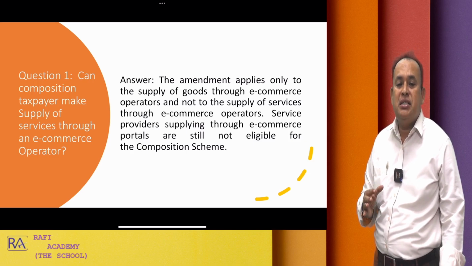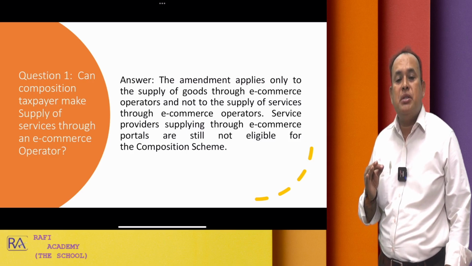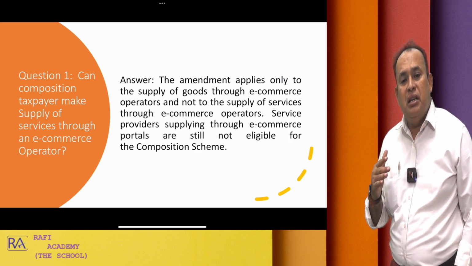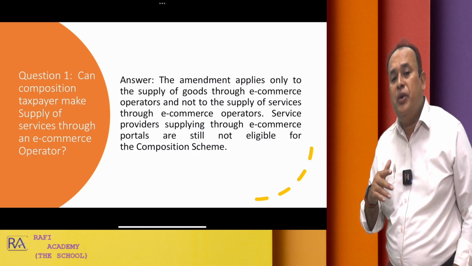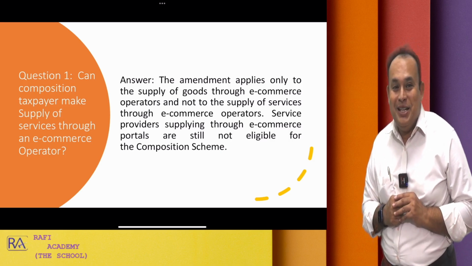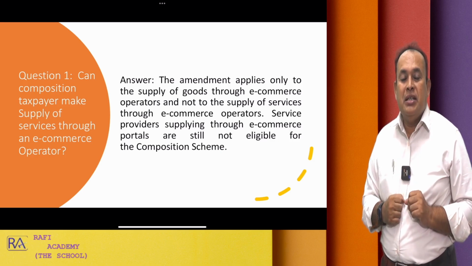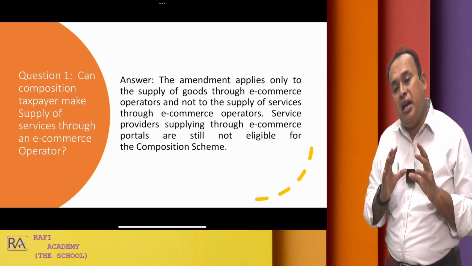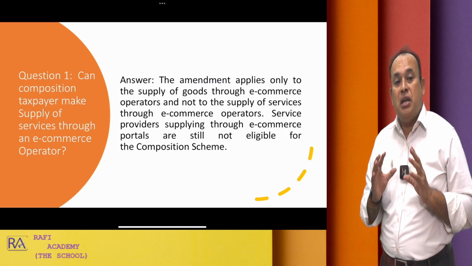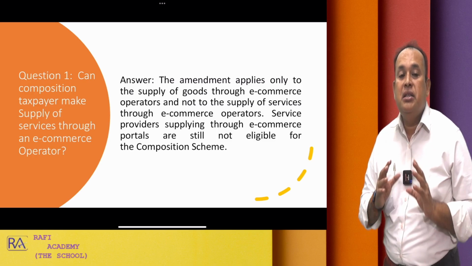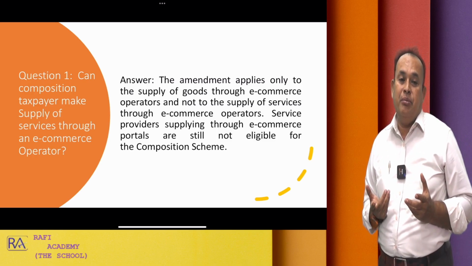Service providers supplying through an e-commerce operator, e-commerce portal, are still not eligible for the composition scheme. Supplier of the goods, yes, eligible. This is the amendment. Suppliers of goods, supplying the goods through an e-commerce operator, are eligible for the composition scheme. Suppliers of services, supplying the services through an e-commerce operator, are disqualified from the composition scheme.